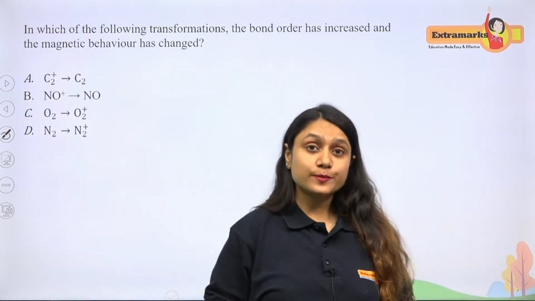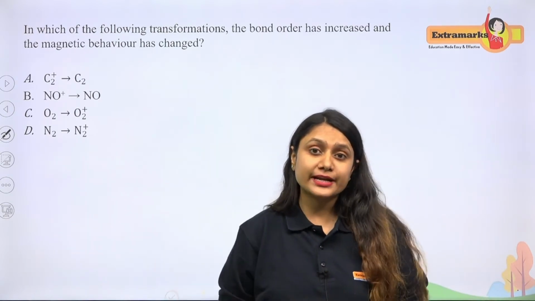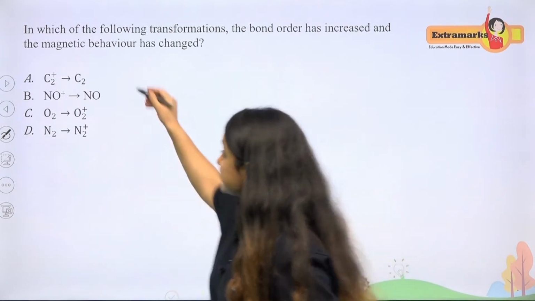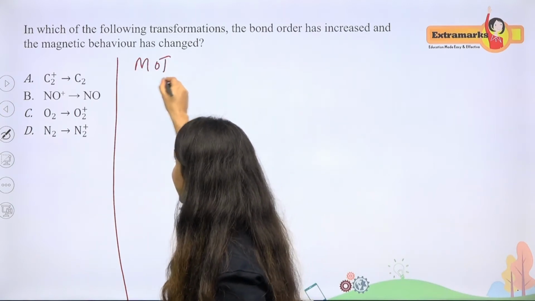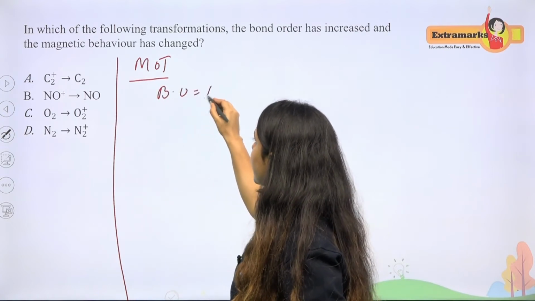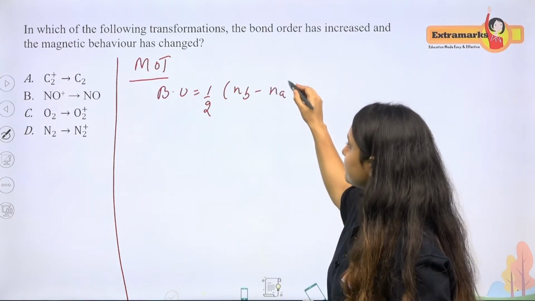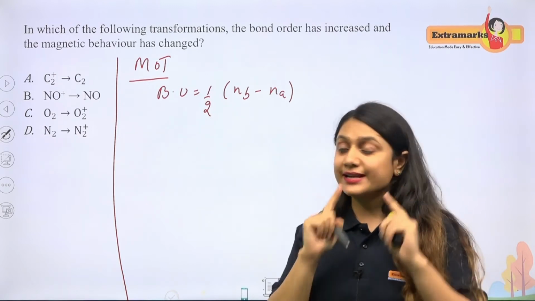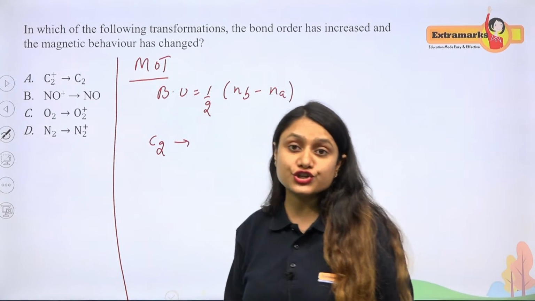As you can see, in this particular question, they are asking where the bond order has increased as well as the magnetic behavior has changed. So you have to look at the correct option. How can you do this? This belongs to MOT, molecular orbital theory, and it says bond order is equal to half of bonding electrons minus anti-bonding electrons. So when you calculate for carbon, I'm just taking one example, C2. So let's calculate for C2.